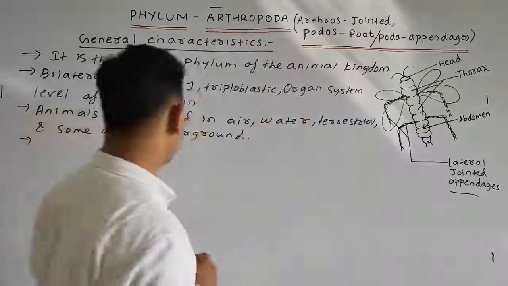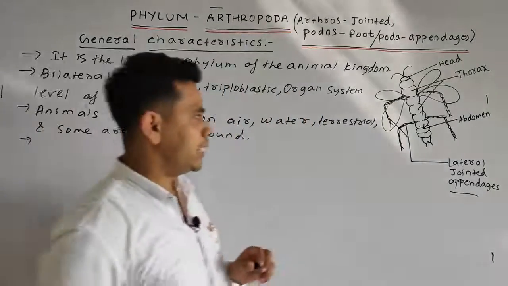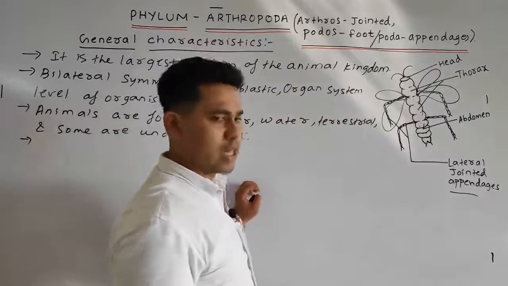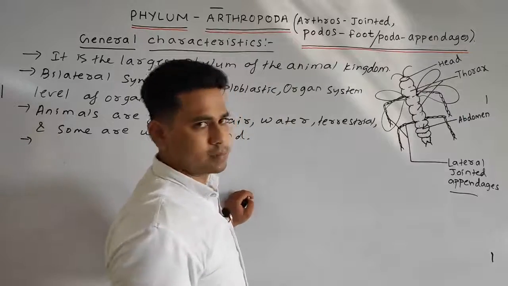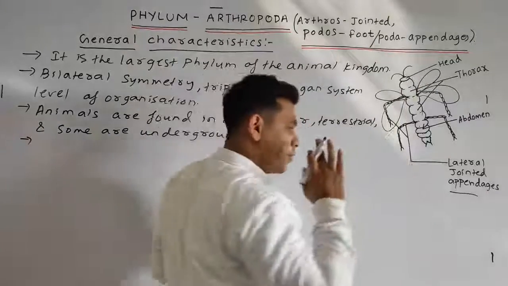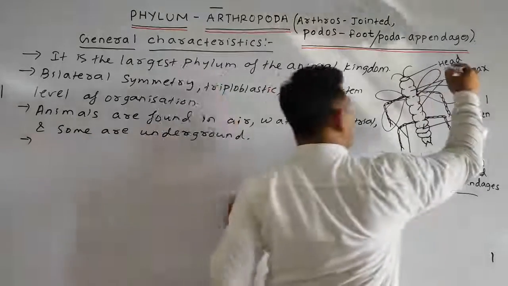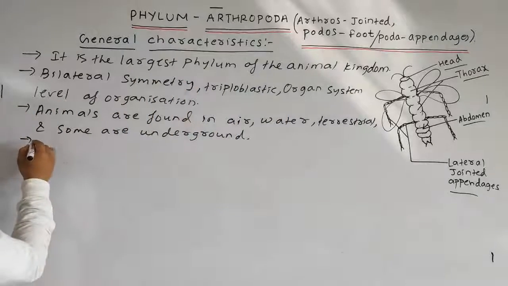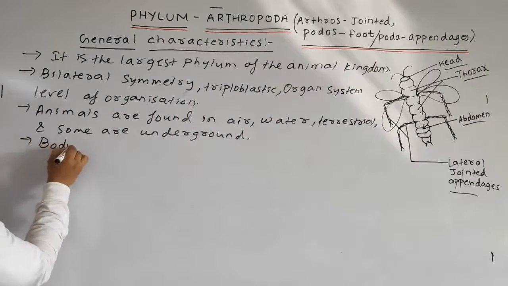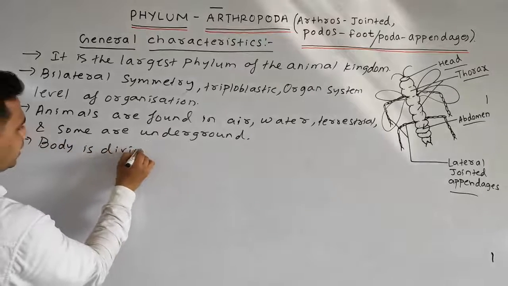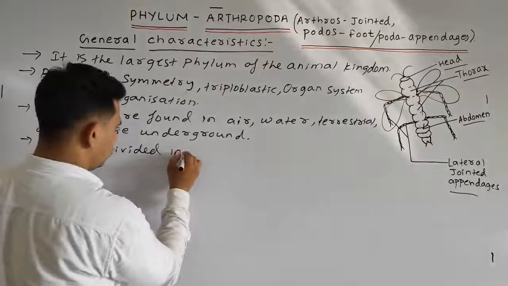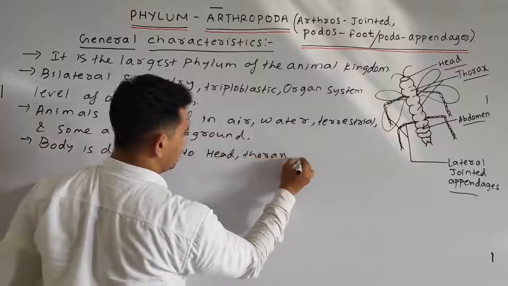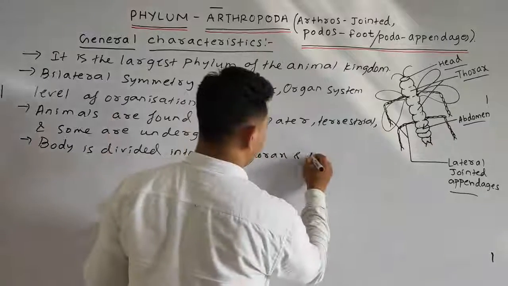Okay, next point, students. As I said, the body of the organisms which belong to the arthropoda is divided into three divisions. Body is distinctly divided into head, thorax, and abdomen. So we can write: body is divided into head, thorax, and abdomen.